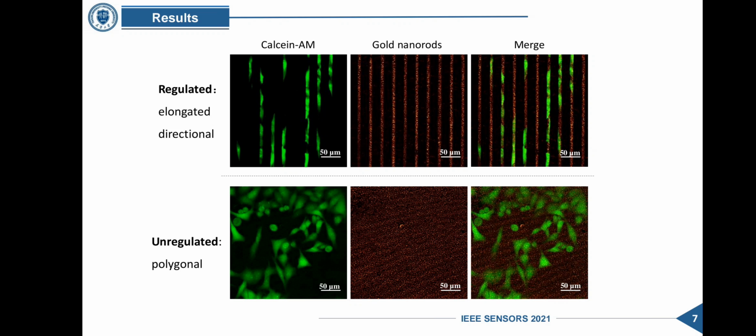In contrast, the cells cultured on the unpatterned counterpart exhibit an irregular polygonal shape. These results confirm that cells can respond to topographical cues, leading to cell orientation and morphology transition.